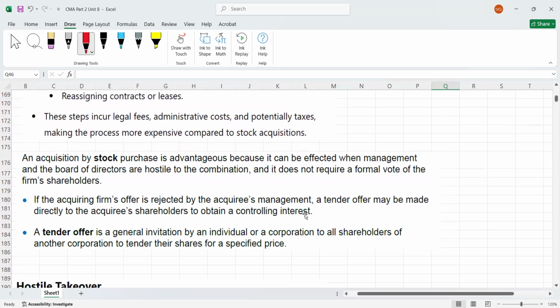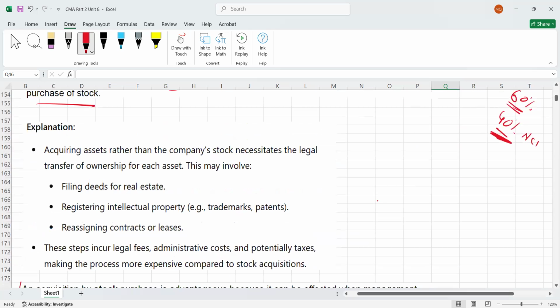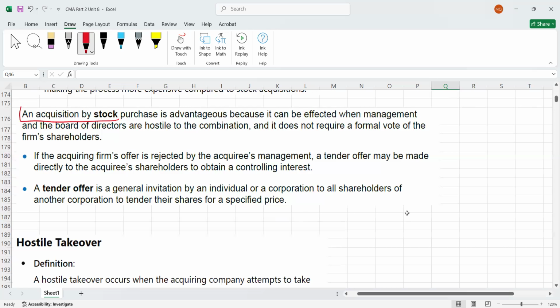So now here we've got acquisition by stock, which I'm going to explain now. Please remember the points I have already explained: if you're acquiring through assets, it becomes difficult for the acquirer, because you have to deal with the real estate deeds, you have to file the deeds, and you have to deal with the patents, trademarks, intellectual property, and the leases. Now I'm discussing an acquisition by stock.